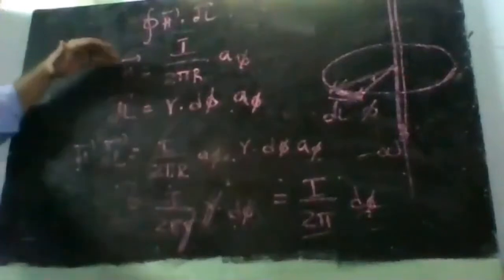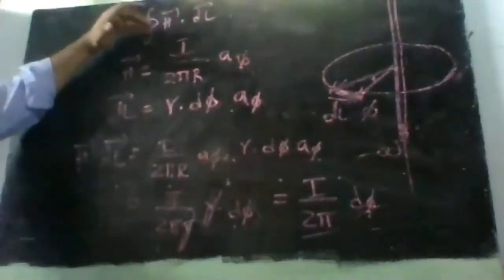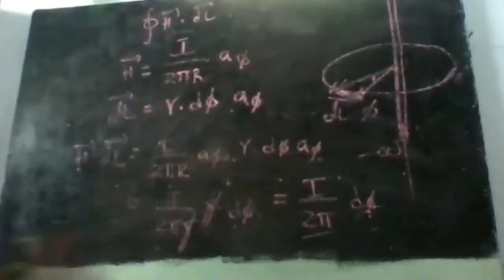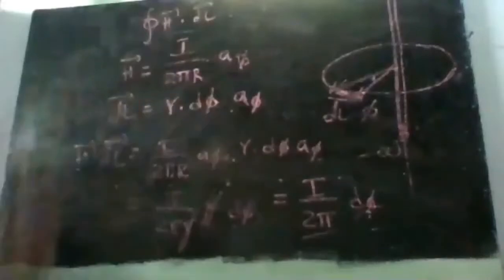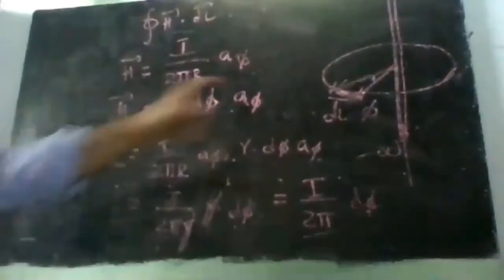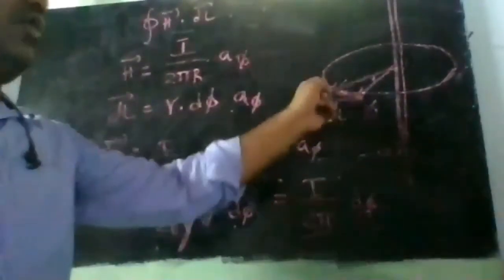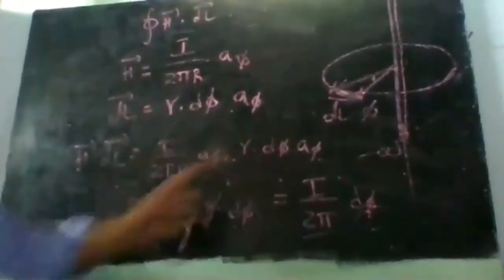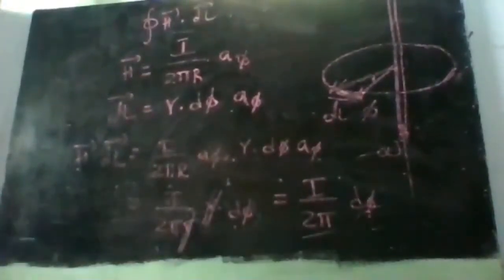We have to prove that the integral of H bar dot dl bar is equal to I. For that, H bar of an infinite line conductor is this. dl bar is nothing but the small change along the circle, which is given like this. H bar dot dl bar is equal to this.